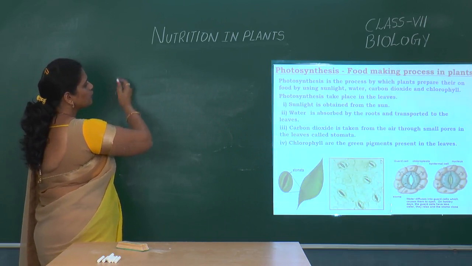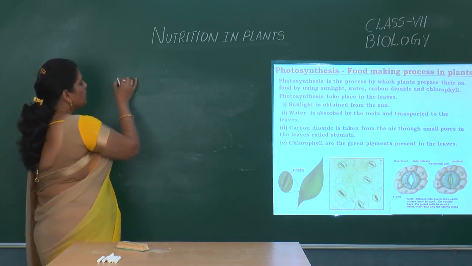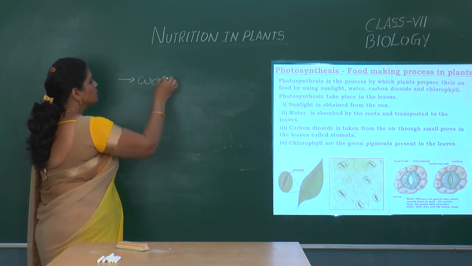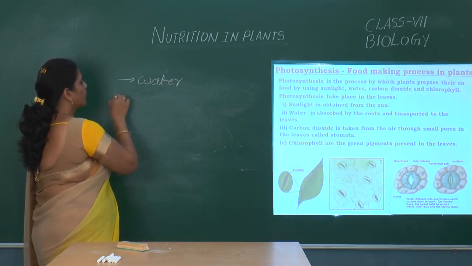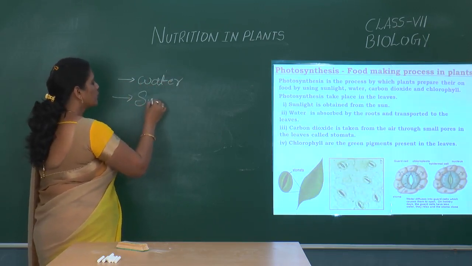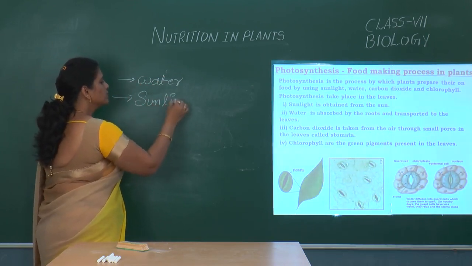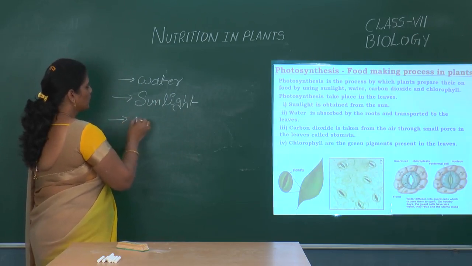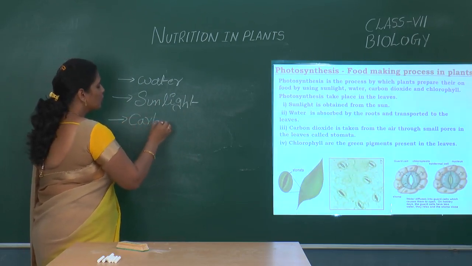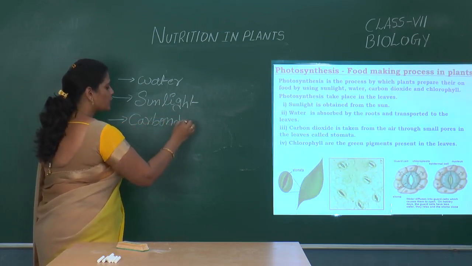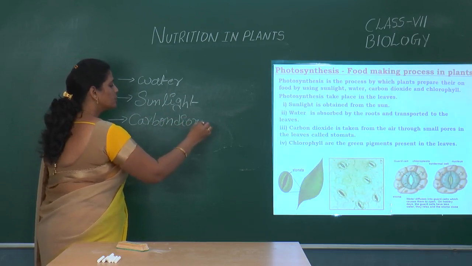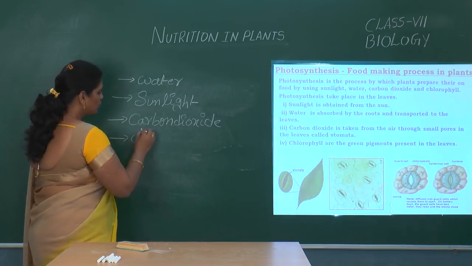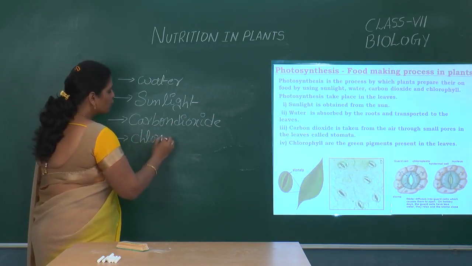In the process of photosynthesis, the basic requirements are water, sunlight, carbon dioxide and chlorophyll.